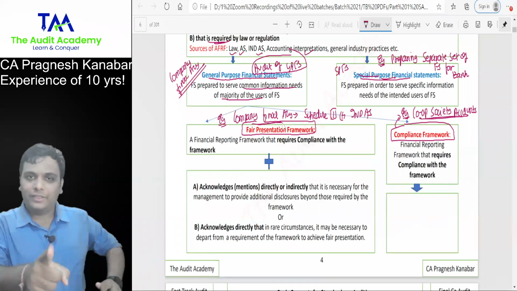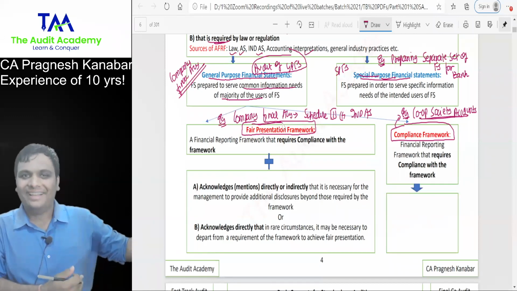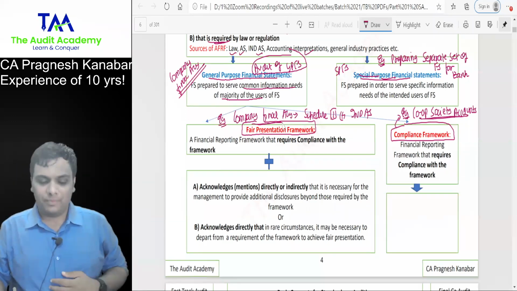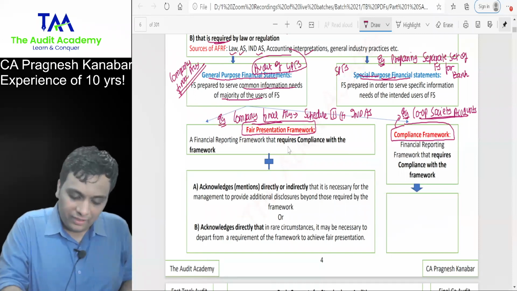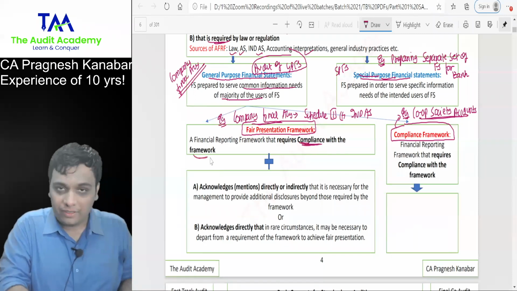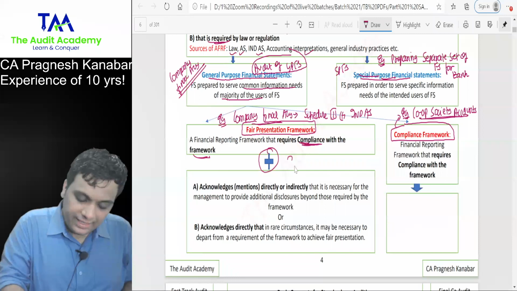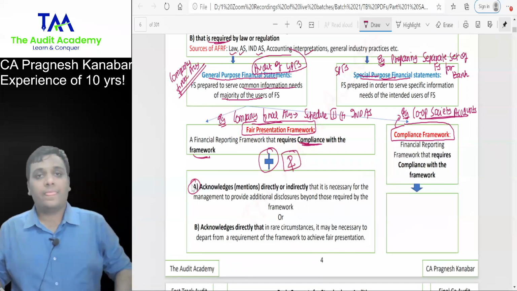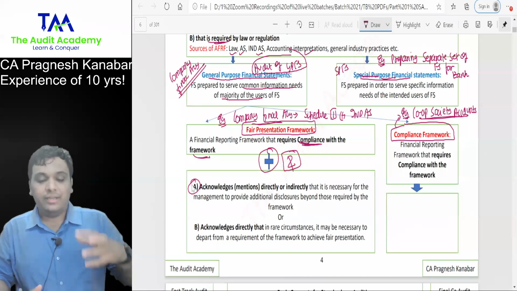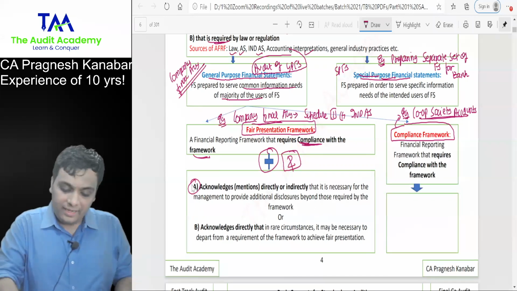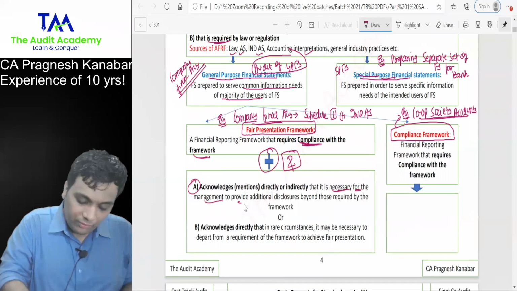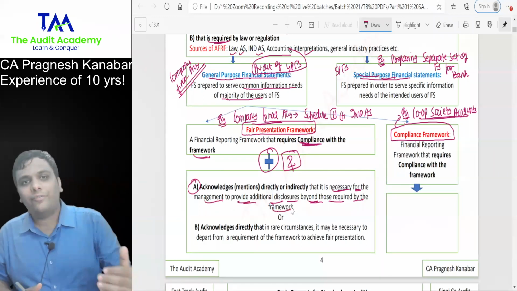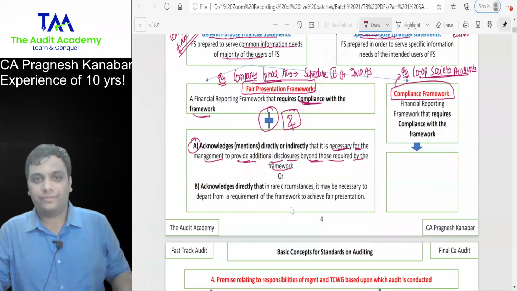Fair presentation framework: a financial reporting framework that requires compliance. For Schedule 3 and Ind AS also, you have to comply with that. So you have to comply. But additionally, there is some more responsibility. A financial reporting framework that requires compliance with the framework, plus, that means and, it acknowledges directly or indirectly that it is necessary for the management to provide additional disclosures beyond those required by the framework.